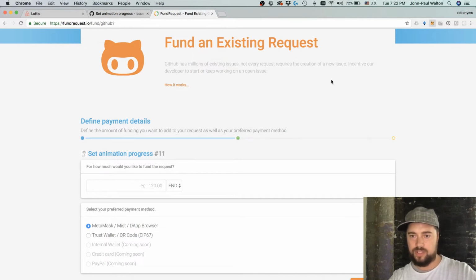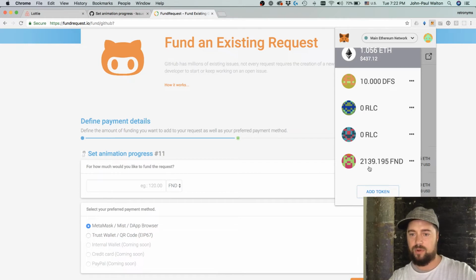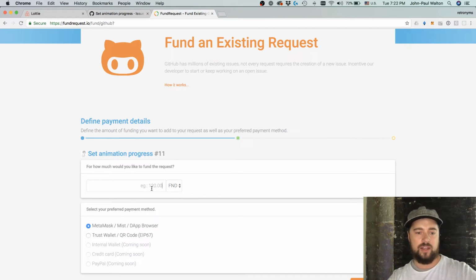Let me double check that amount. It's 2139, we'll call it 2139 even. So I'll just do the whole amount here, 2139 FND, there's no other choices at the moment. This is their token, the FND token, which, by the way, I went and bought on a marketplace, a la Ethics, found it at an open market rate that I liked, and now I'm going to pass that on to this issue.